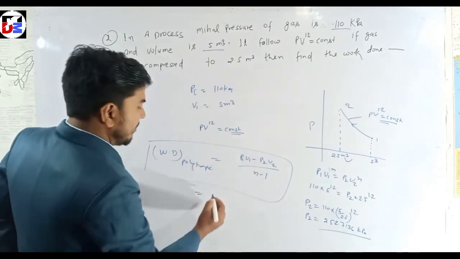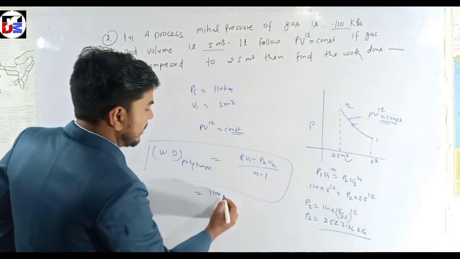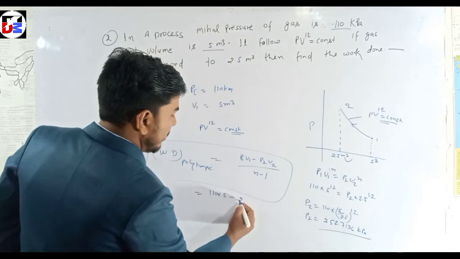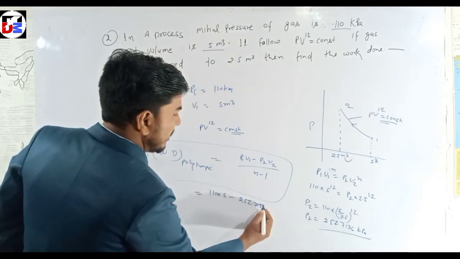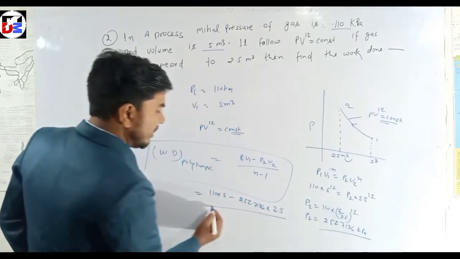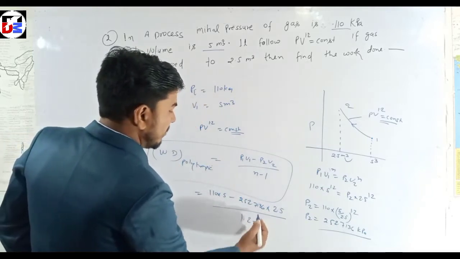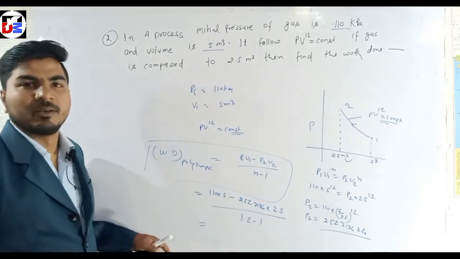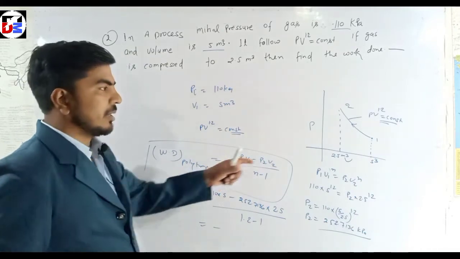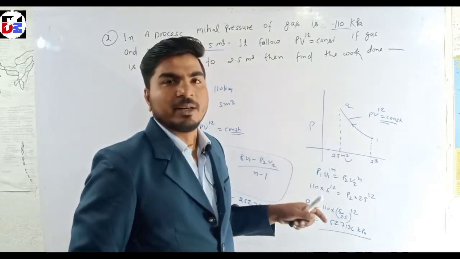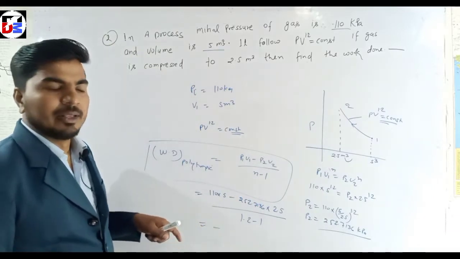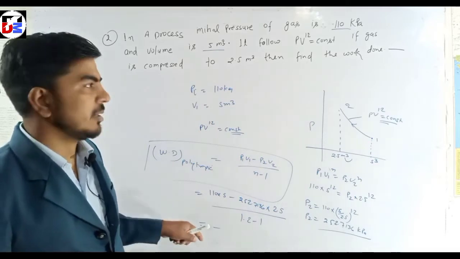Now we put the P2 value and V2 value with the P1 V1 value in this formula. P1 is given as 110 into V1 value 5, minus P2, which we found as 252.7136, into V2, already given as 2.5, upon 1.2 minus 1. Calculate this with the calculator and we get the answer as negative, because work is done on the system. So do not be confused by this value.